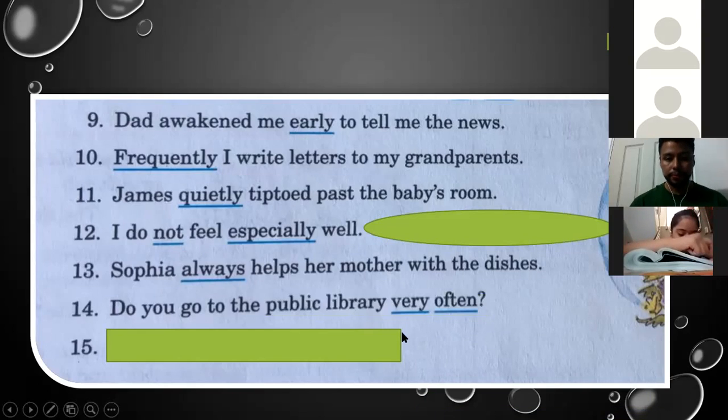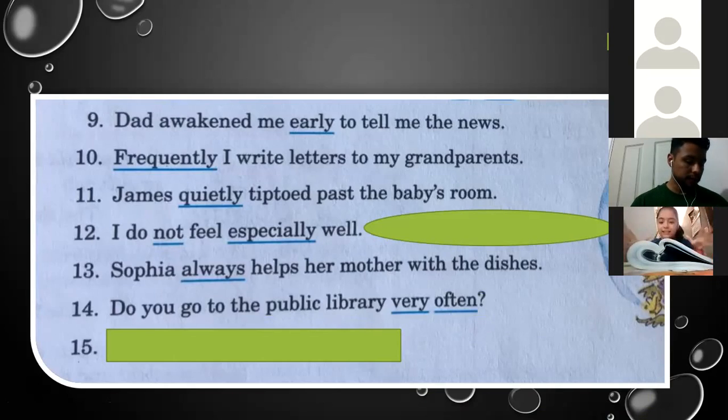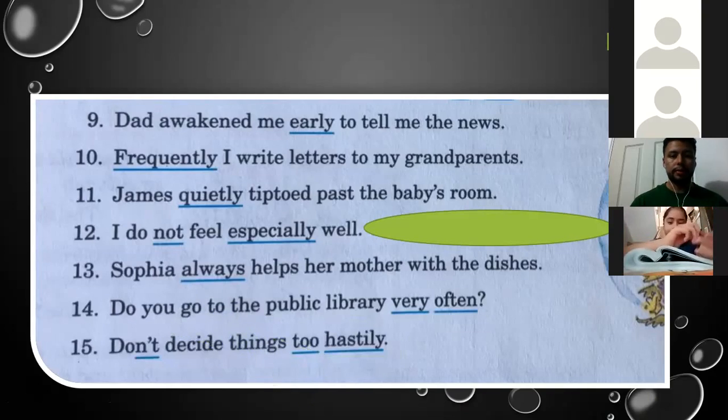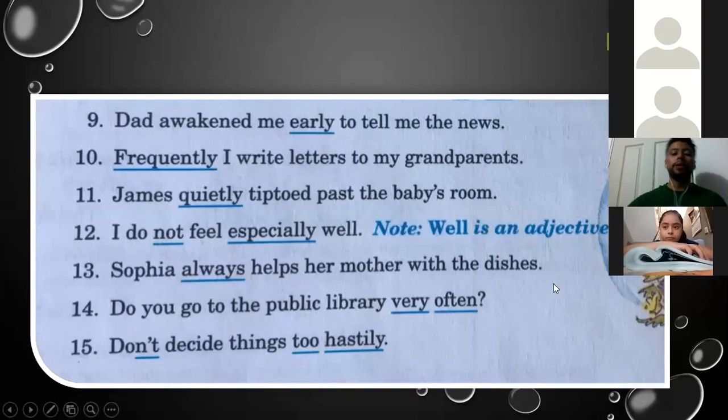Okay, very good. Good job. And the last one, 15. Too hastily. Too and hastily. You don't really pronounce the I in hastily. We don't pronounce the I. So here we need to underline the negative contraction and hastily in this case. All right. Here we have an important note. Please copy this. Note: well is an adjective.